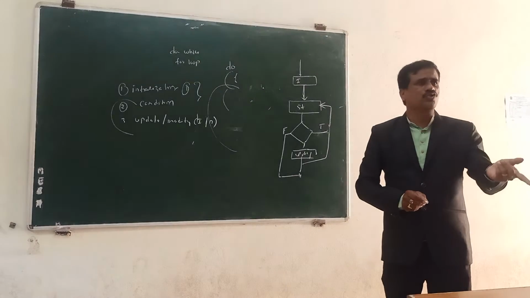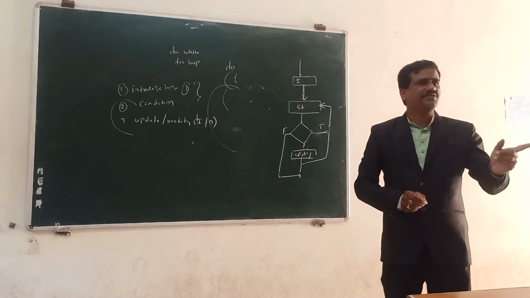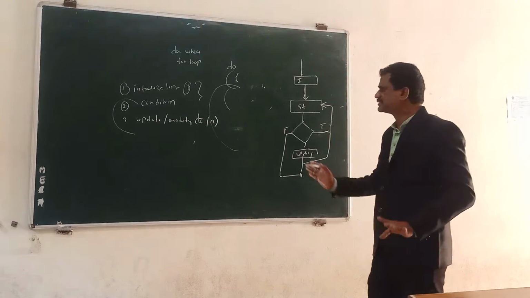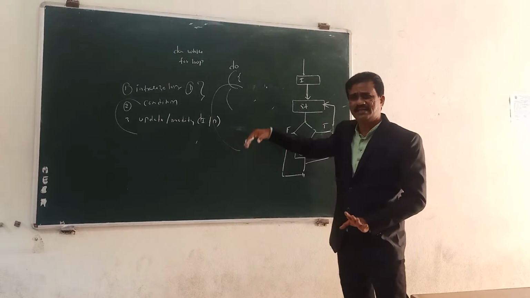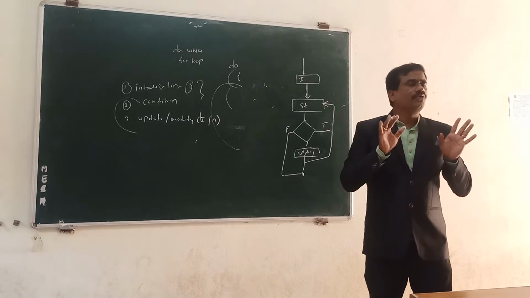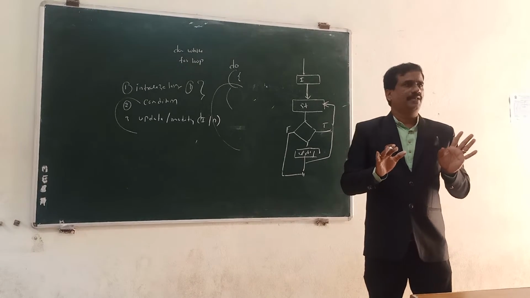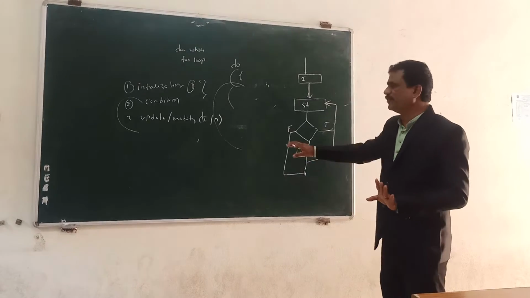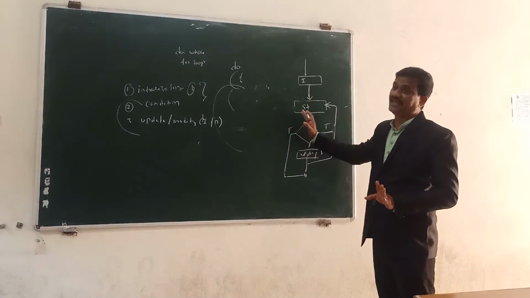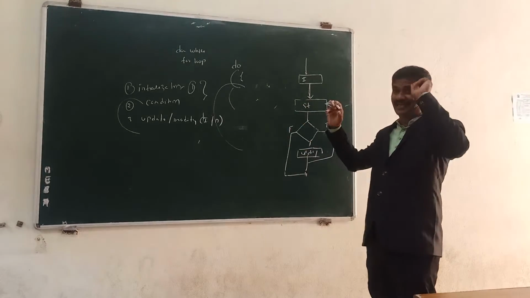Only if the condition is true does the updation or modification come into the picture. If the condition is not true, it simply skips. So this is the do while. It is an exit control loop. Exit control means that after completion of the execution, it checks the condition.